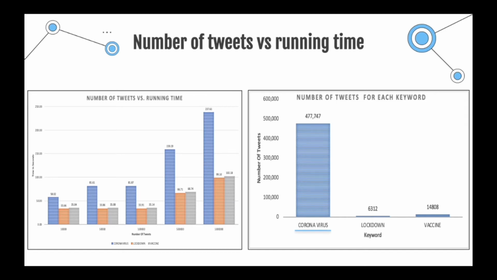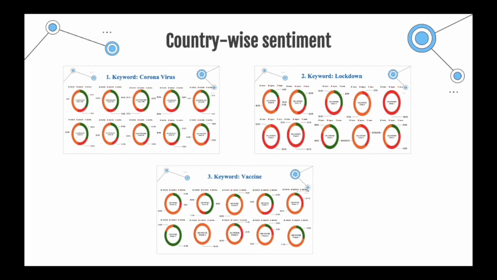For example, the keyword coronavirus is the most tweeted keyword among the others. Therefore, it takes a long running time. In this part, we searched 3 different keywords from one JSON file, coronavirus, lockdown, and vaccine, to define the top 10 most tweeted countries that have used these keywords on the tweets and their sentiment percentage.